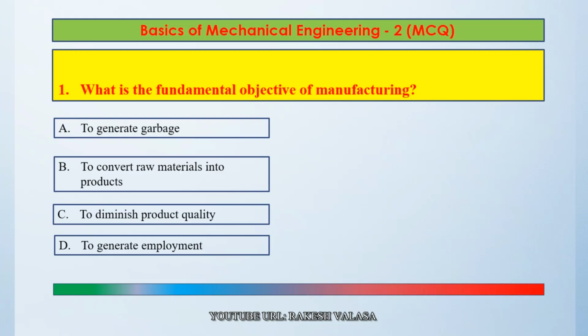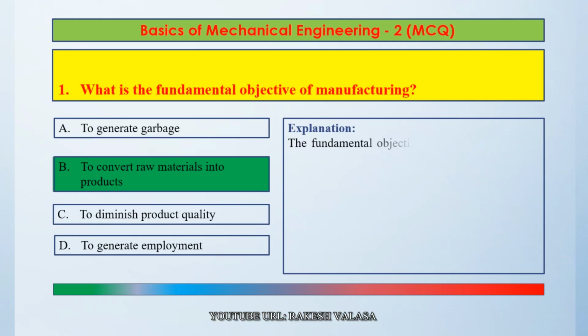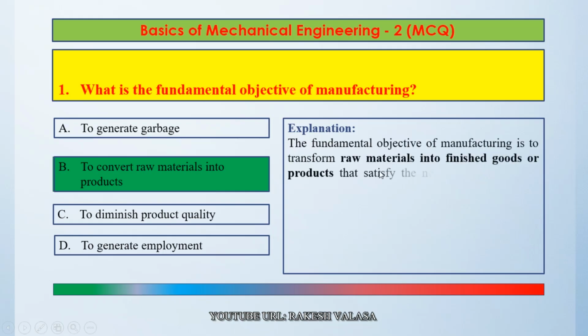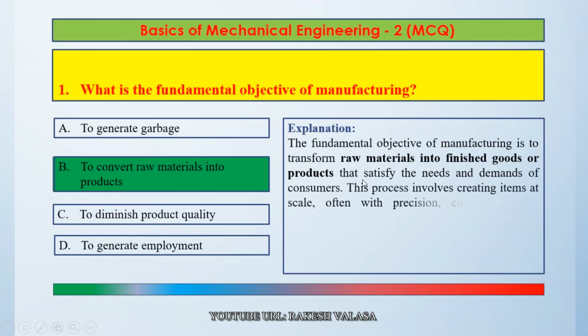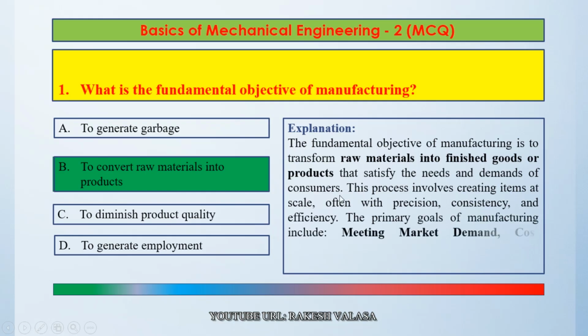The correct answer is option B, to convert raw materials into products. Let us see the explanation. The fundamental objective of manufacturing is to transform raw materials into finished goods or products that satisfy the needs and demands of consumers.